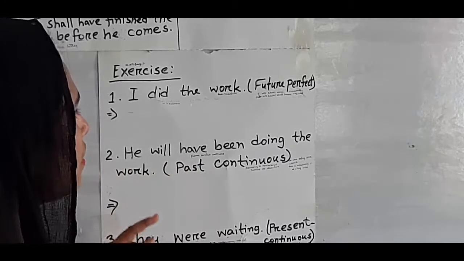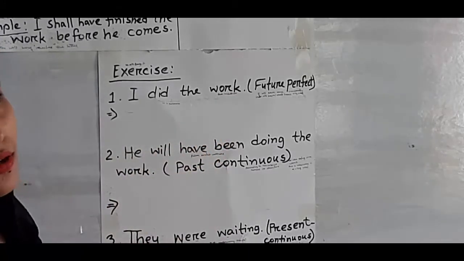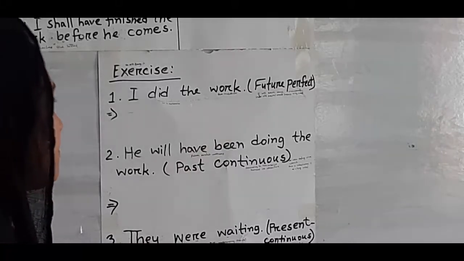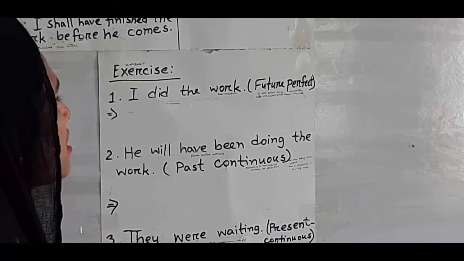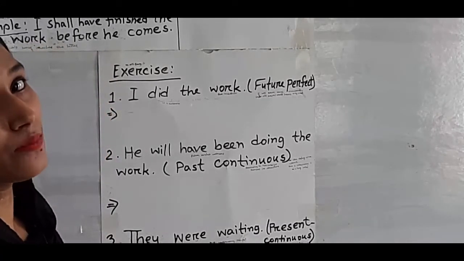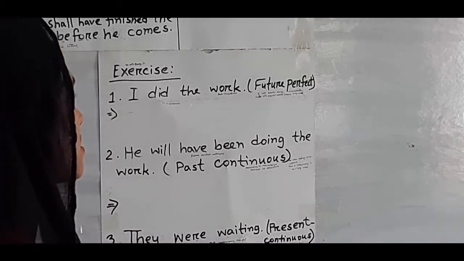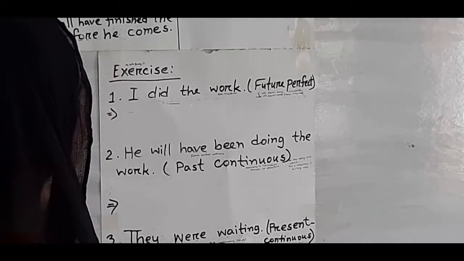Okay, listen, look dear students, about future perfect tense, we know its structure is subject plus will have or shall have plus past participle form of verb plus object.